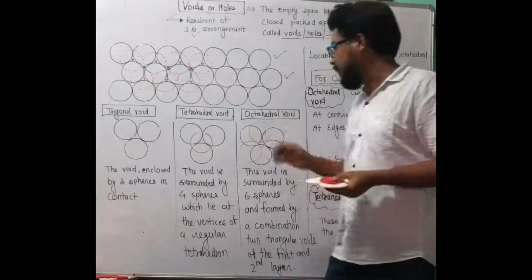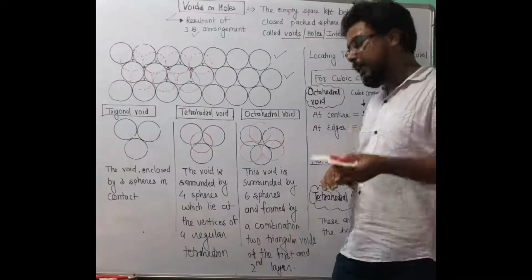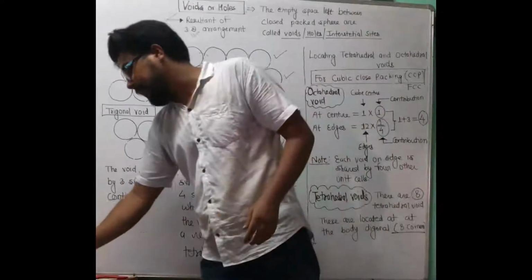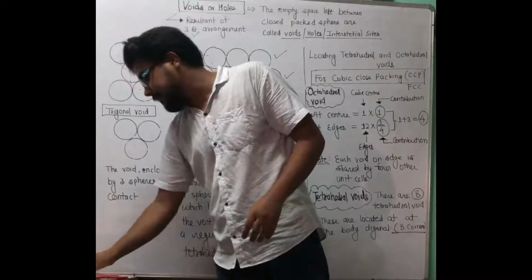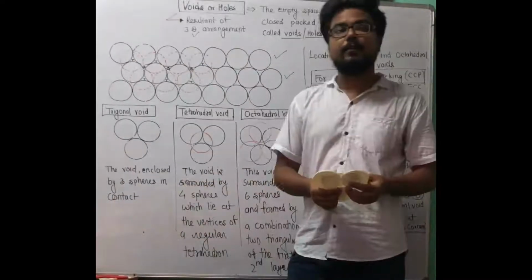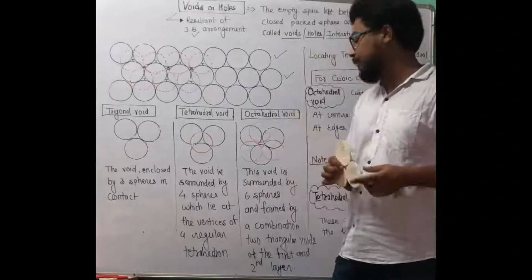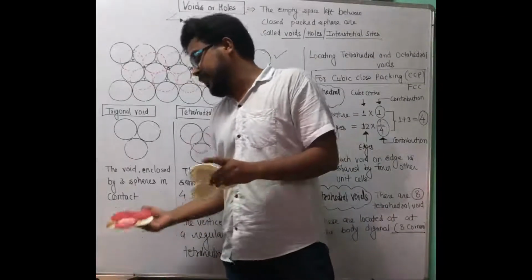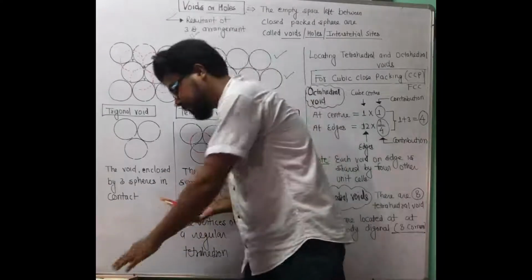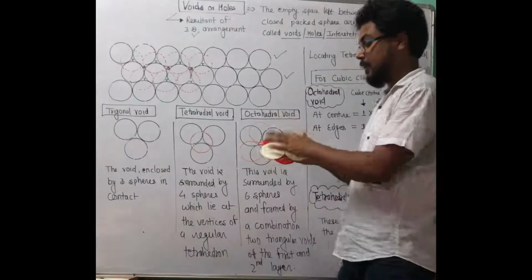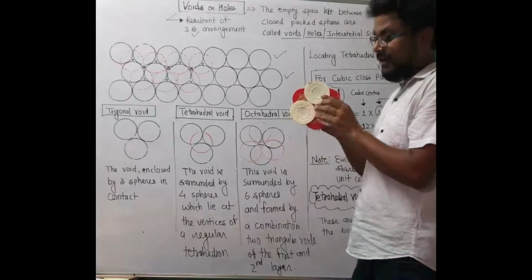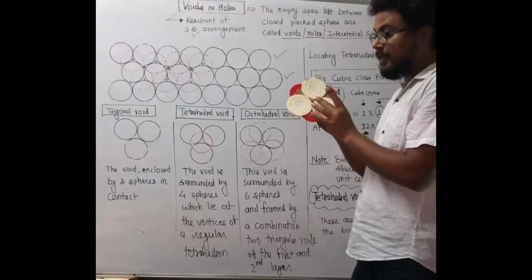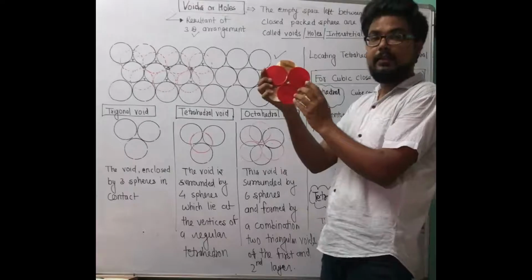So next one is octahedral void. Octahedral void is a result of combination of 2 trigonal voids when they are placed on each other in opposite direction. See here, this is the first layer, the white layer, and just opposite is the second layer, the red layer.